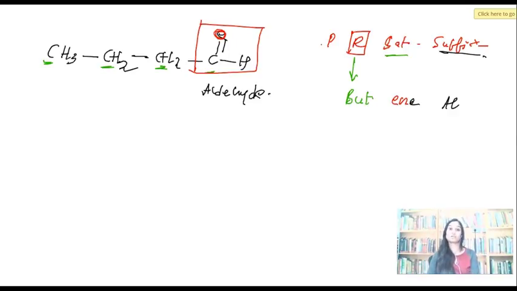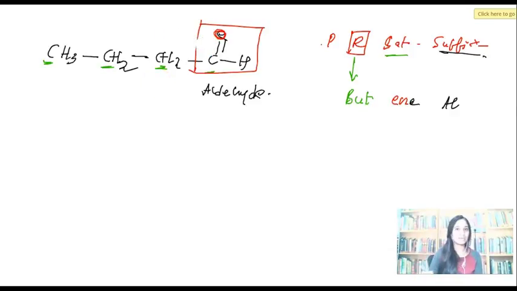Now, time for the prefix. What is the prefix? You have to talk about the carbon on which you have the functional group. Which carbon do you have the functional group on? The right hand side carbon. Can we write it as right hand side carbon here? You have to give a number. Can I write it as 1, 2, 3, 4? No, we can't. Why? There comes a very important rule. Make a note of it.